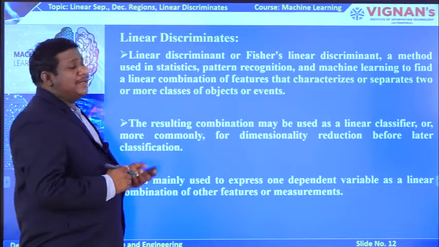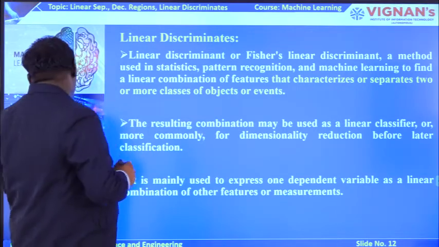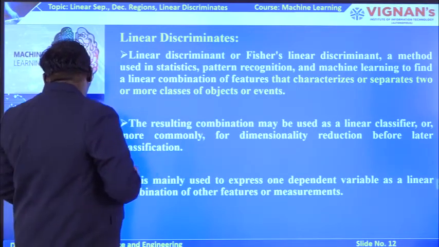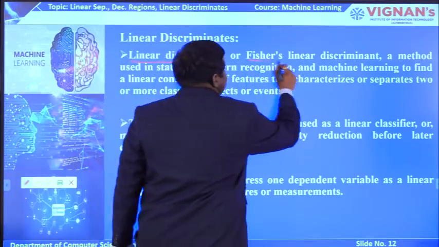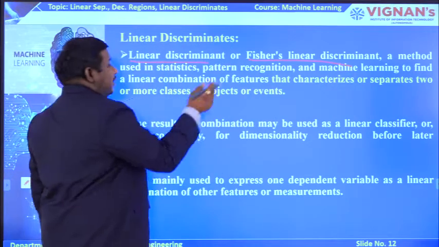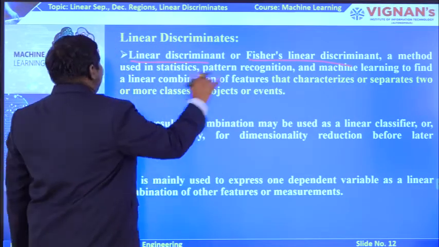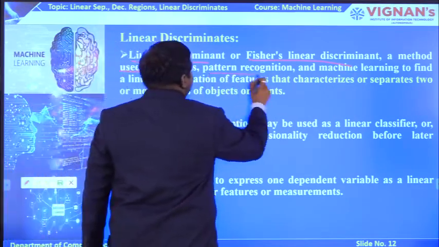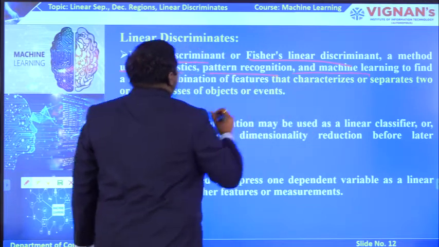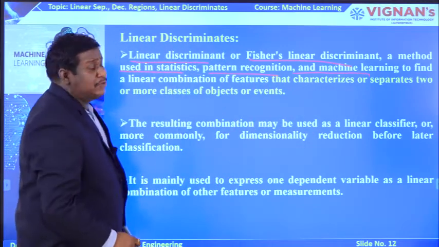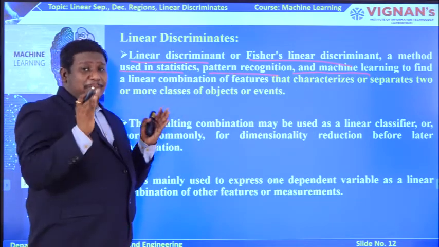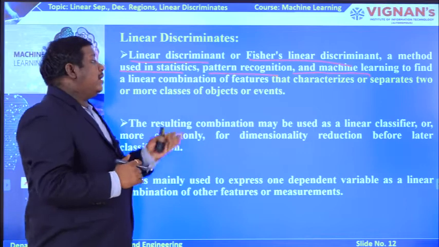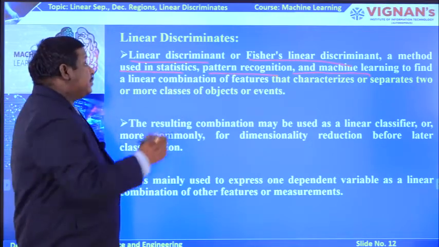Now coming to linear discriminants, the third concept in the basics of this second unit. Linear discriminant or Fisher's linear discriminant, both we can call the same. It is a method used in statistics, pattern recognition and machine learning. Pattern recognition means identifying or recognizing patterns.